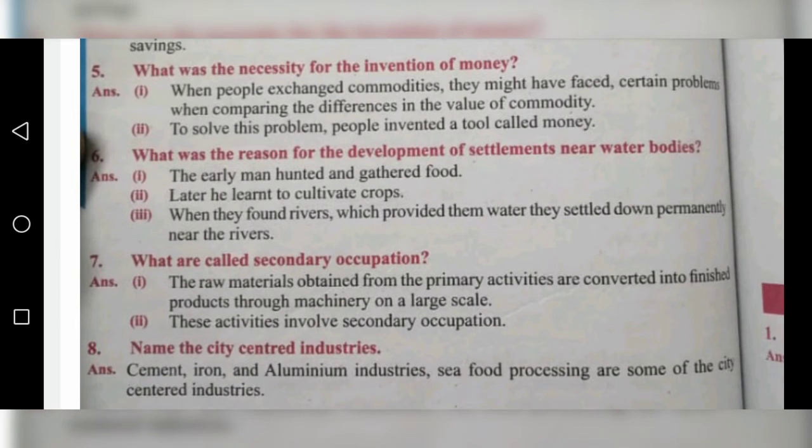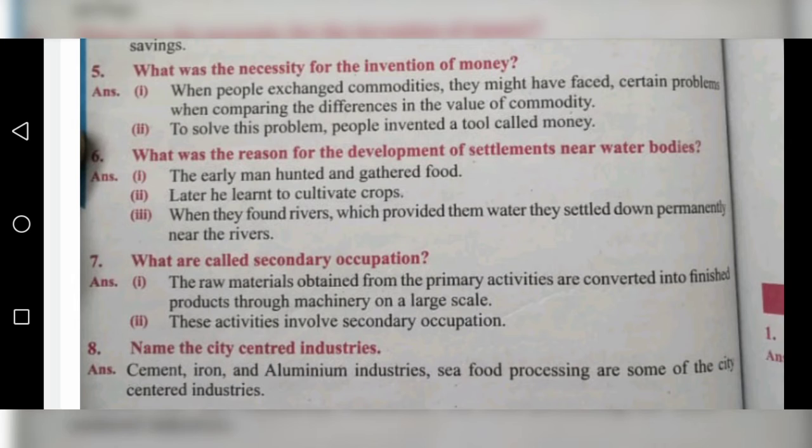What was the reason for the development of settlements near water bodies? What is the reason the early men settled near water bodies, that is, near rivers? The early men hunted and gathered food. In those days, they hunted animals and gathered food. Later they learned to cultivate crops, that is, how to cultivate.